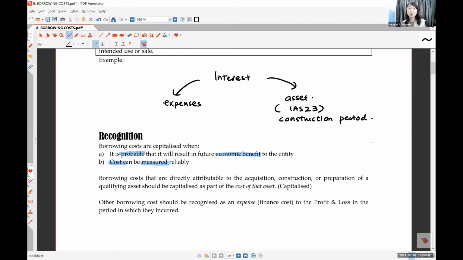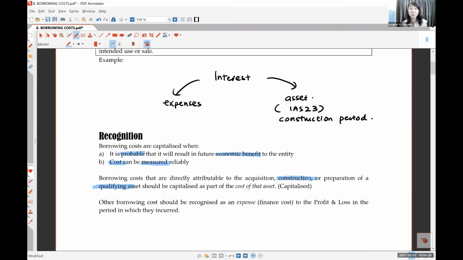Then I ask you, did you build the car? Did you construct the car? No, right? A lot of us here don't construct a car. We just buy it from outside. So the asset is not a qualifying asset. A qualifying asset is an asset that you construct. Any asset that you buy from outside, like if you buy a house, you don't construct a house.